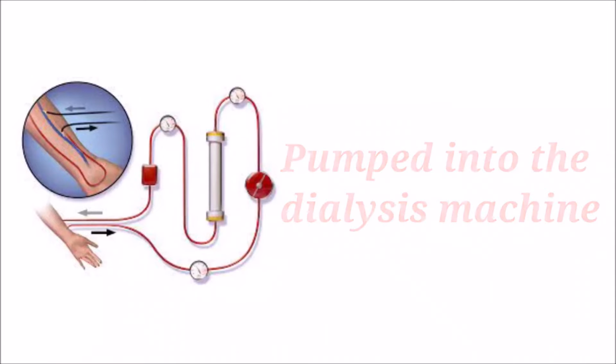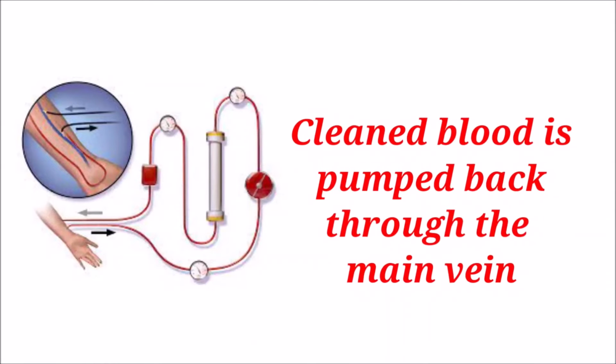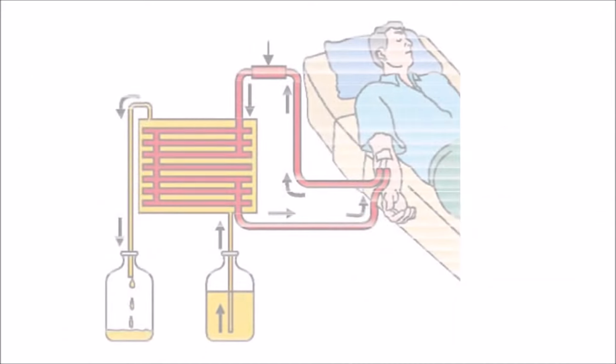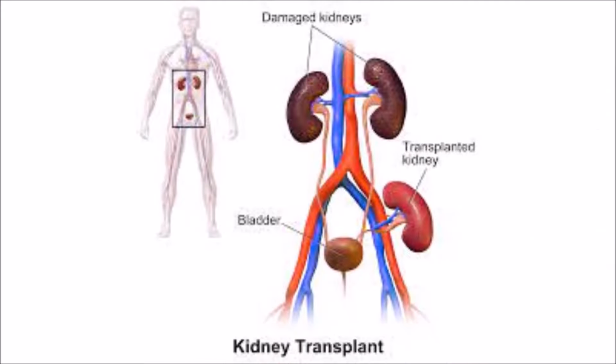In the dialysis machine, the blood is filtered and the cleaned blood is pumped back to the body through a vein after adding anticoagulant. This is how we can save a person if both kidneys are damaged, by the process of dialysis. Even if dialysis does not work, if the kidneys are completely damaged and become non-functional, then we can prefer kidney transplantation.